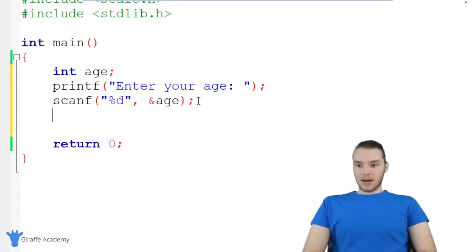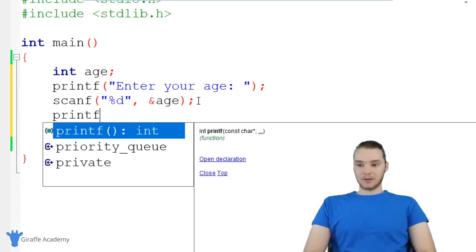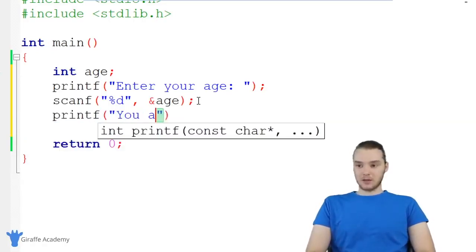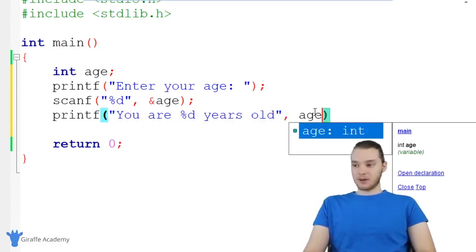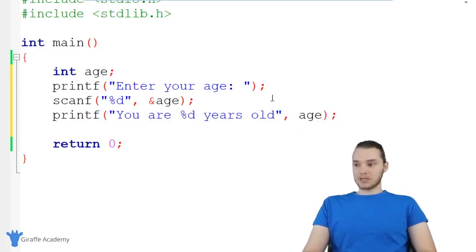So down here, now that we've scanned for the user's age, I'm just gonna go ahead and print it out. So we'll just print out like you are, and I'll say %d years old. And over here, I'm just gonna print out that age variable. So essentially what I'm doing is I'm prompting the user to enter their age. I'm storing whatever age they enter inside of this age variable, and then I'm printing it out to them.